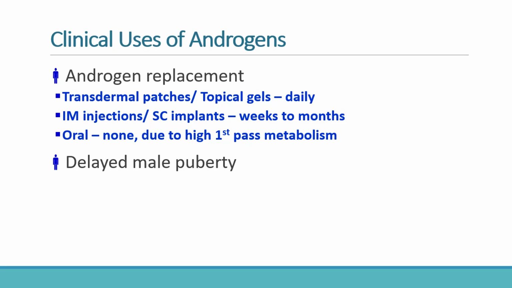Notice that oral testosterone is generally not preferred because of extensive first-pass hepatic metabolism. Androgens are also used in delayed male puberty when puberty fails to occur appropriately. However, testosterone therapy should always be monitored carefully because excessive dosing may suppress spermatogenesis due to negative feedback on the hypothalamo-hypophyseal-gonadal axis and may also produce adverse cardiovascular or prostatic effects.